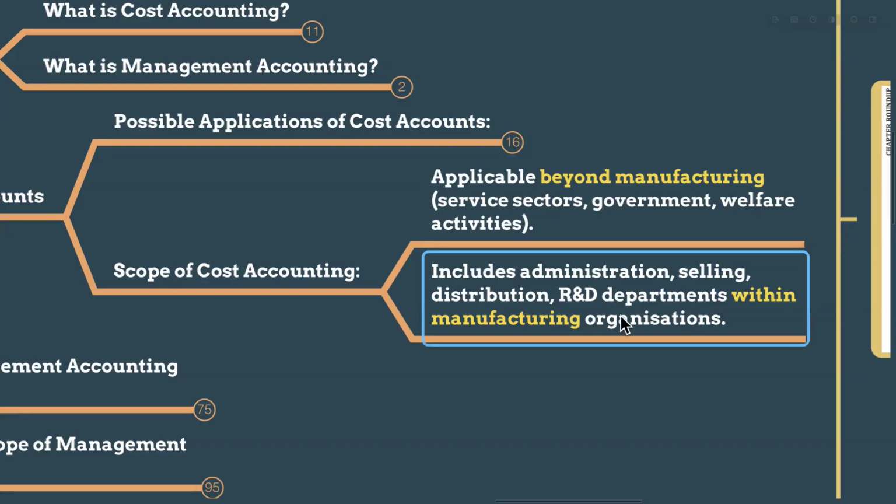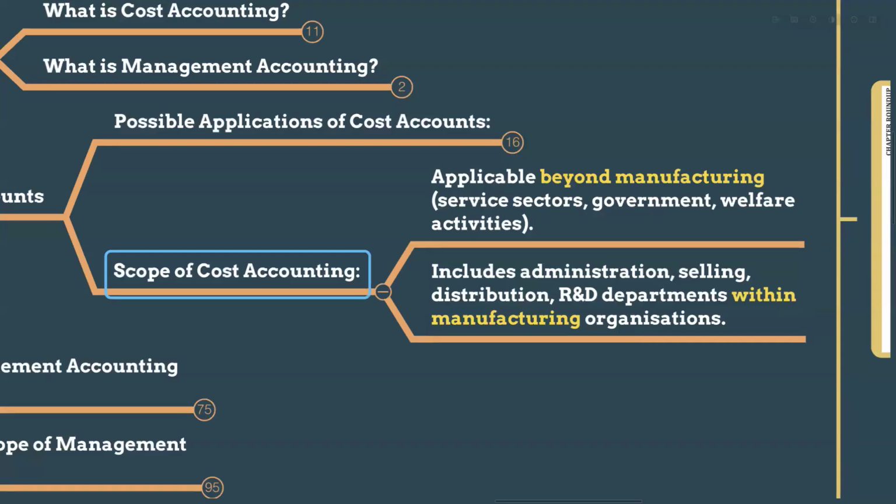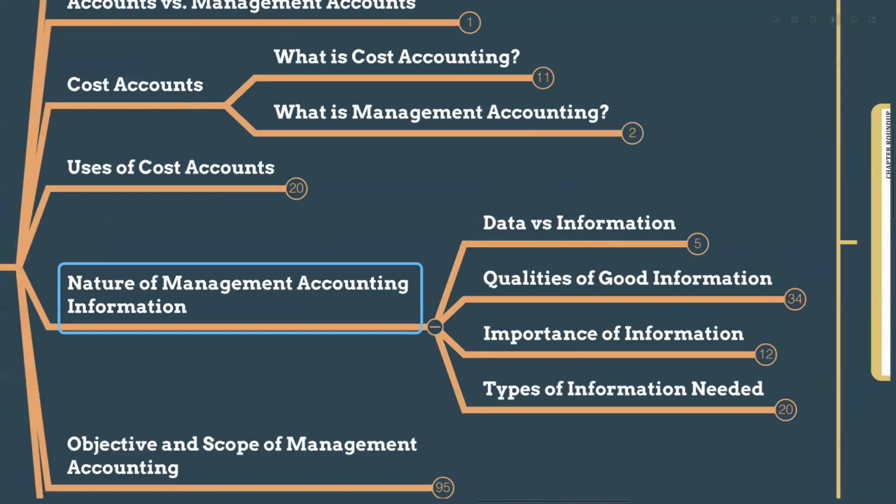And it includes administration, selling, distribution, R&D departments within the manufacturing organization. If there is a manufacturing organization, within it they might have some administration, selling, distribution, and research and development departments. So we can apply cost accounting for those purposes as well. So these are the uses of cost accounts.